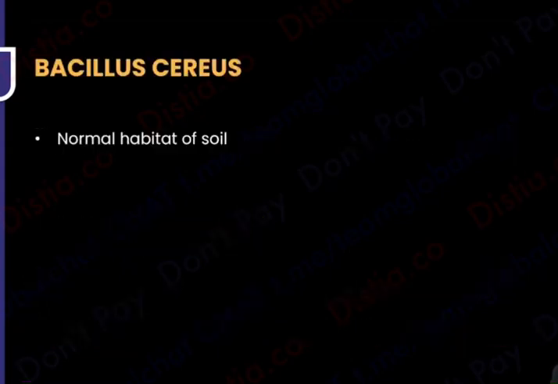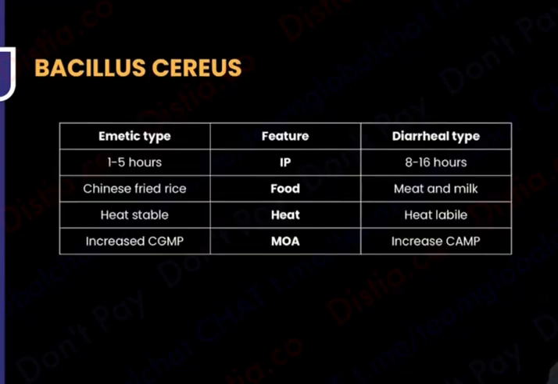Is done, we are ready with Bacillus cereus. Bacillus cereus, S for S, it is a natural inhabitant of the soil. And Bacillus cereus causes food poisoning. Simple way mein baat kare, to Bacillus cereus causes food poisoning.